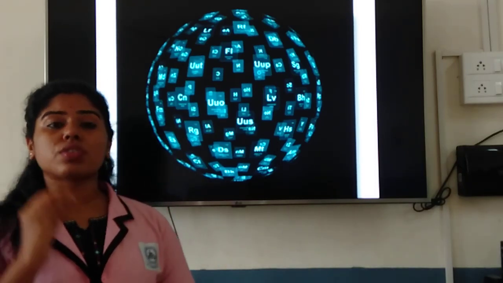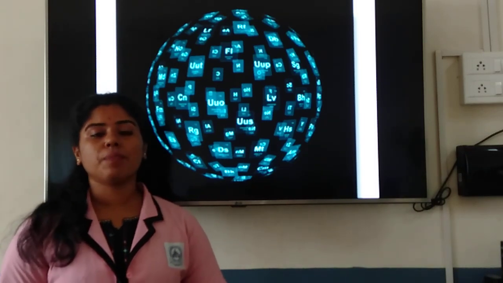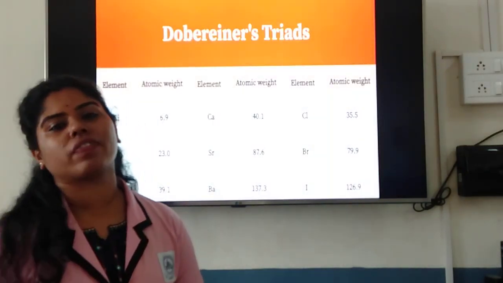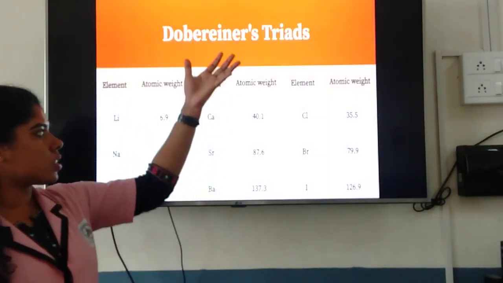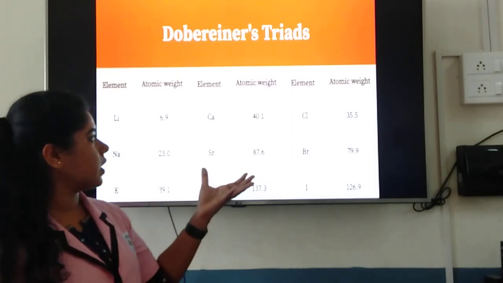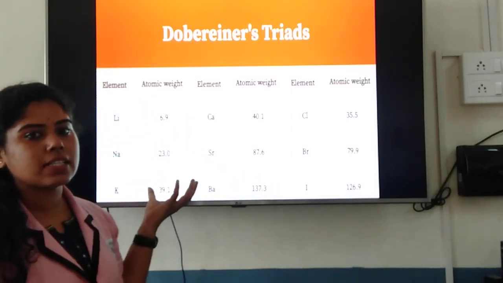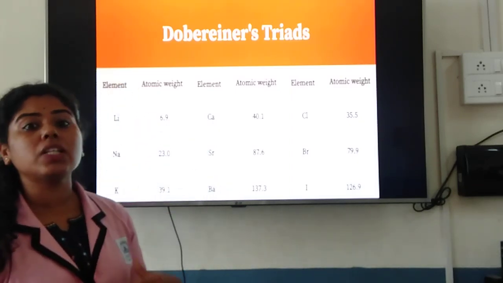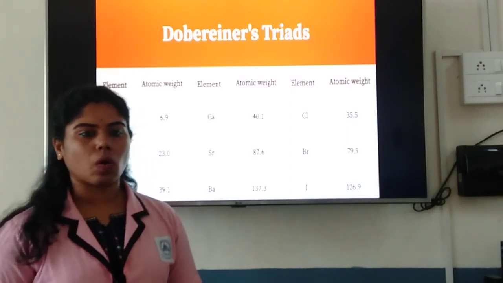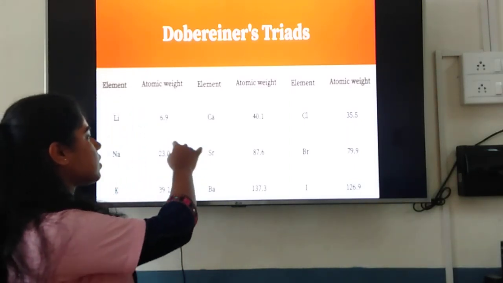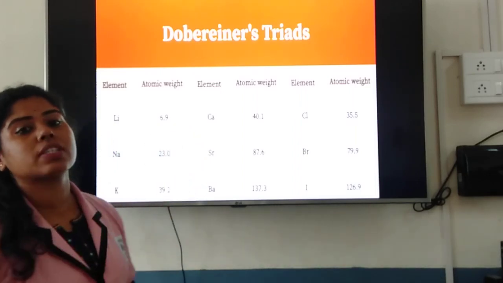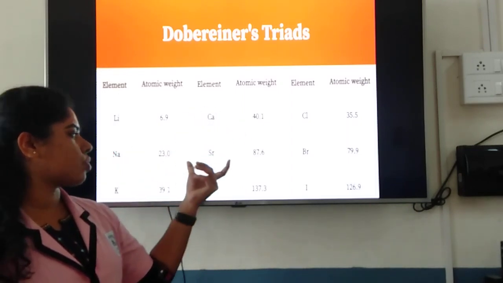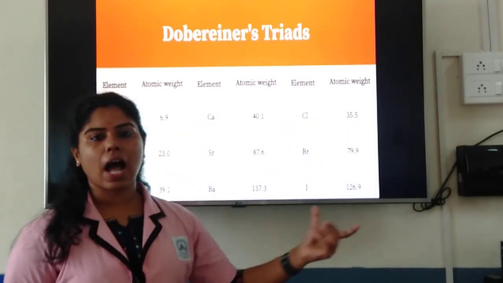Okay? So first you started with Dobereiner's triad, wherein he says that the mass of the middle element was found to be the average of the other two elements. Correct? So this is a particular table which Dobereiner had given, wherein he classified three elements into a group called a triad, and he says in a particular triad the elements will have similar chemical properties. Okay? So here when he takes the mass of the middle element, he found that it was the average of the other two elements. So you have lithium, sodium, potassium, calcium, strontium, barium, chlorine, bromine and iodine.